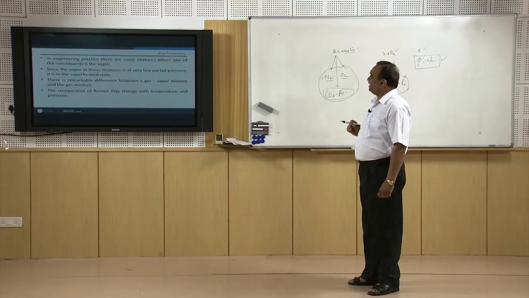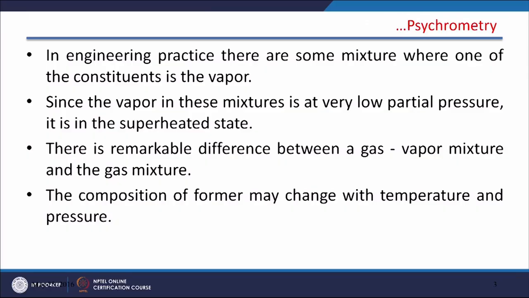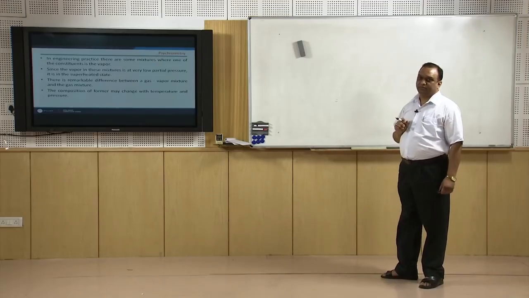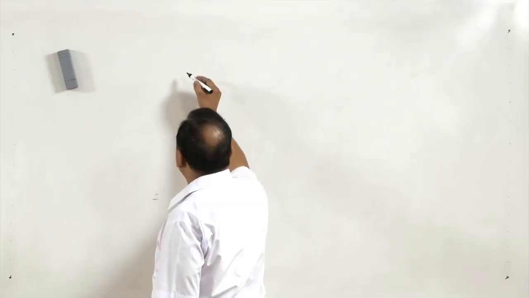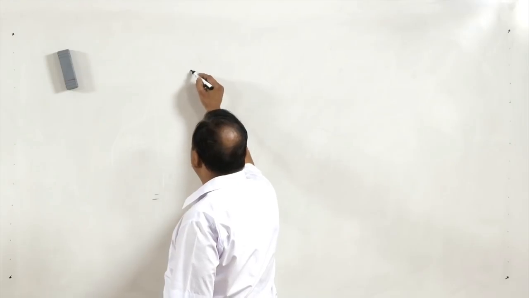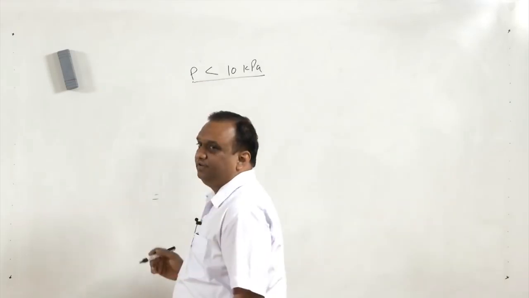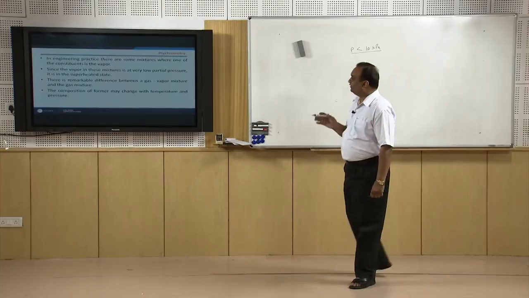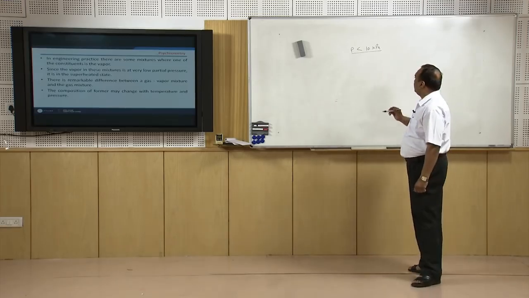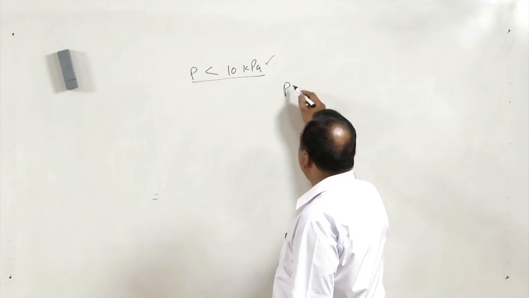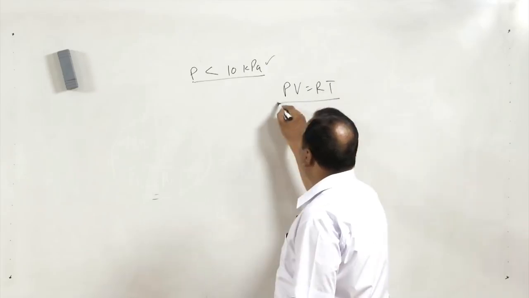In engineering practice, there are some mixtures where one of the constituents is vapor. Since the vapor in these mixtures has a very low partial pressure, it is in the superheated state. In some of the mixtures, not all, when it is there in very small amount, it has very low partial pressure. When the partial pressure of vapor, as I have told you earlier, is less than 10 kilopascal, the vapor can be considered as a gas. That is why in psychrometric analysis, the water vapor is considered as a gas. So, we often use the PV equal to RT relation for water vapor.